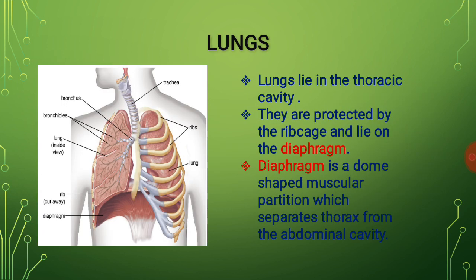Lungs. We have a pair of lungs that lie in the thoracic cavity. Lungs are protected from injury by the rib cage. Just below the lungs is a thick muscle called the diaphragm. It is dome-shaped and separates the thorax from the abdominal cavity.